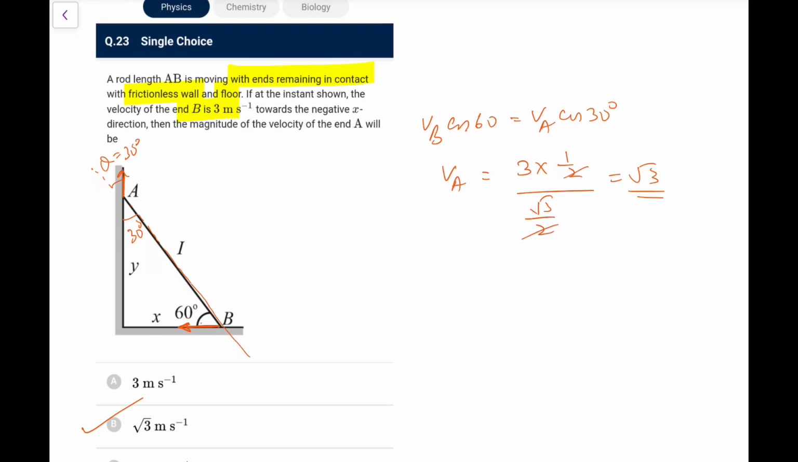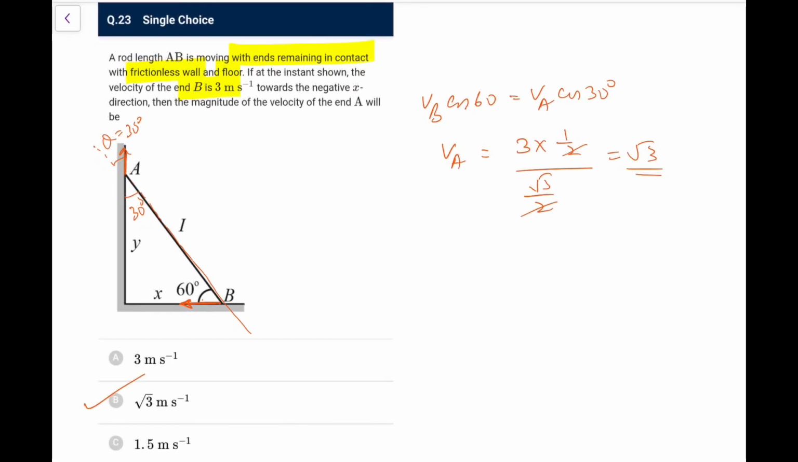That is a very straightforward question of constraint theory. Here the logic that works is, because the length of the ladder is constant, the component of the velocities along this must be same, otherwise the distance will change. So that is the logic that we take here. Okay, so if you have not studied, please see to it.